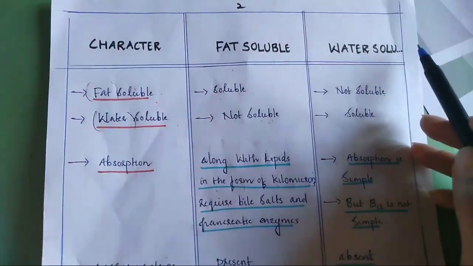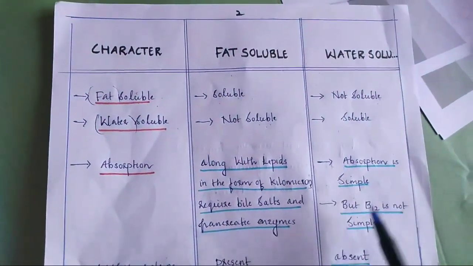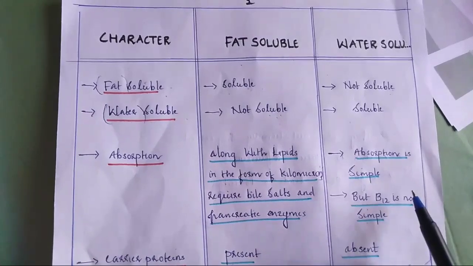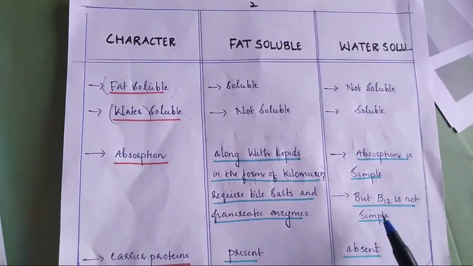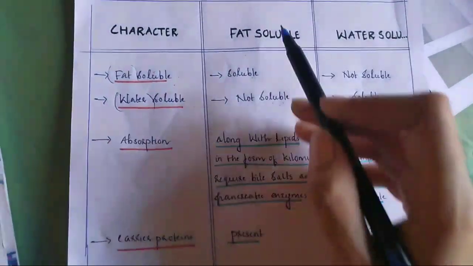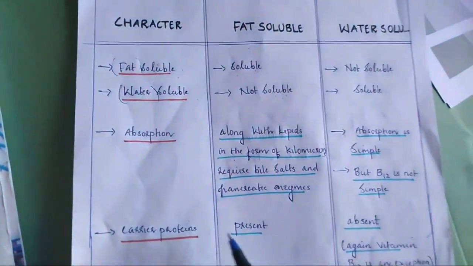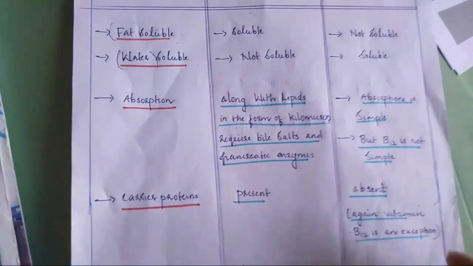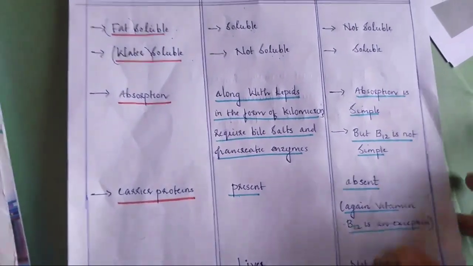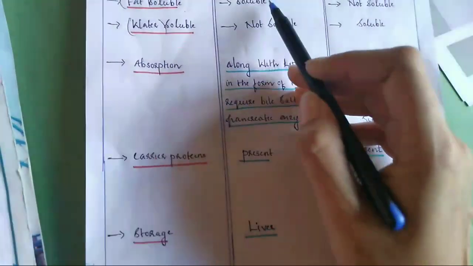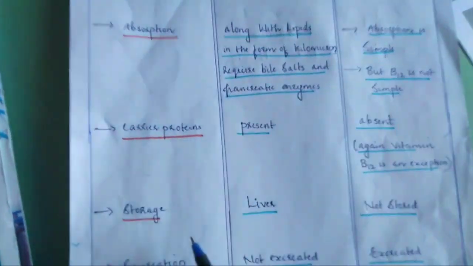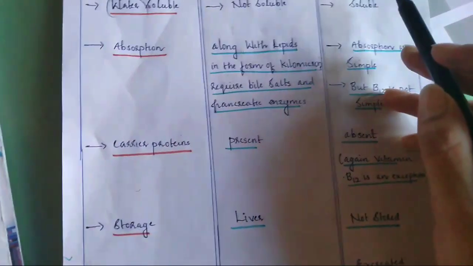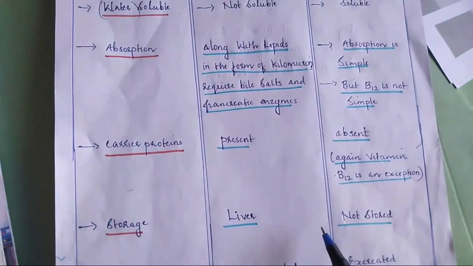In water soluble vitamins, absorption is simple, but vitamin B12 is an exception. Fat soluble vitamins have carrier proteins, and in water soluble vitamins the carrier proteins are absent. Again, vitamin B12 is an exception. In case of storage, fat soluble vitamins can be stored in the liver and water soluble vitamins are not stored.